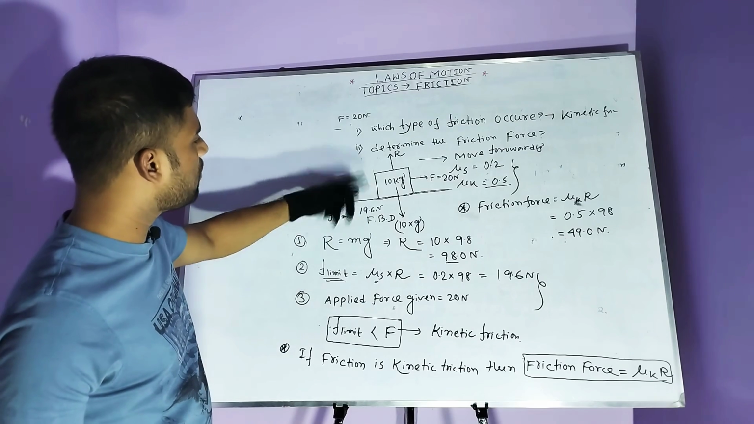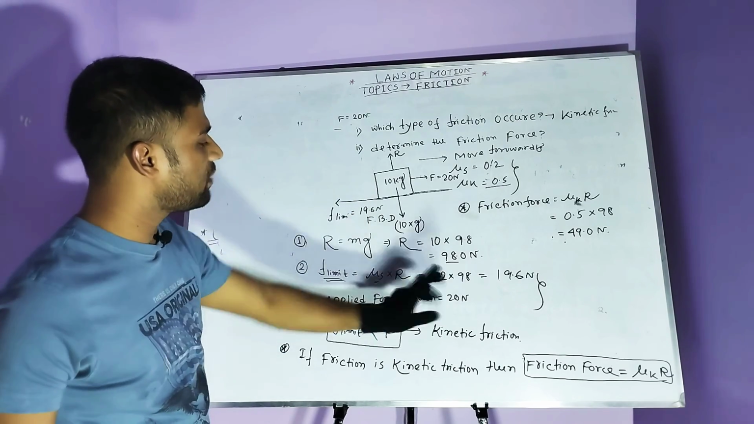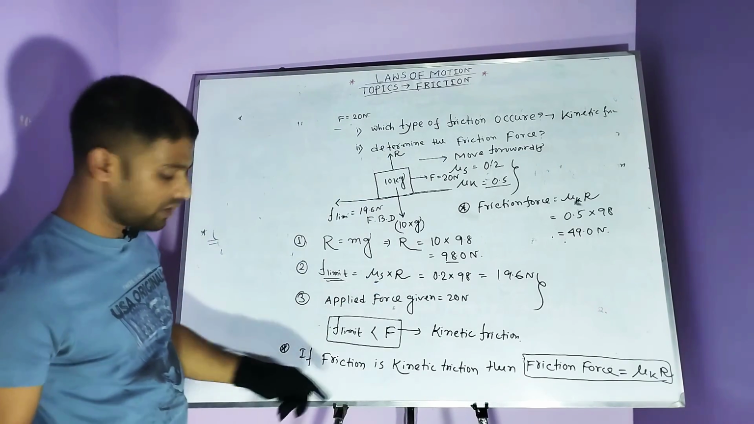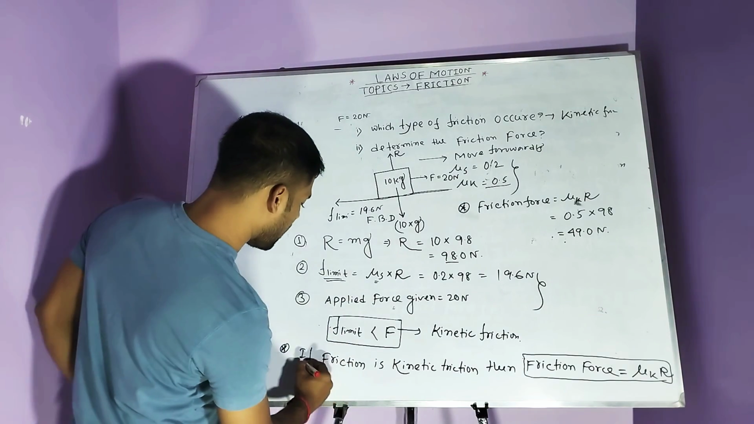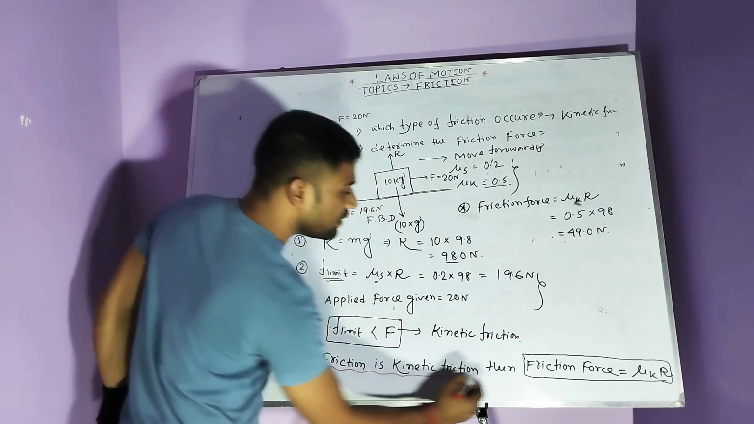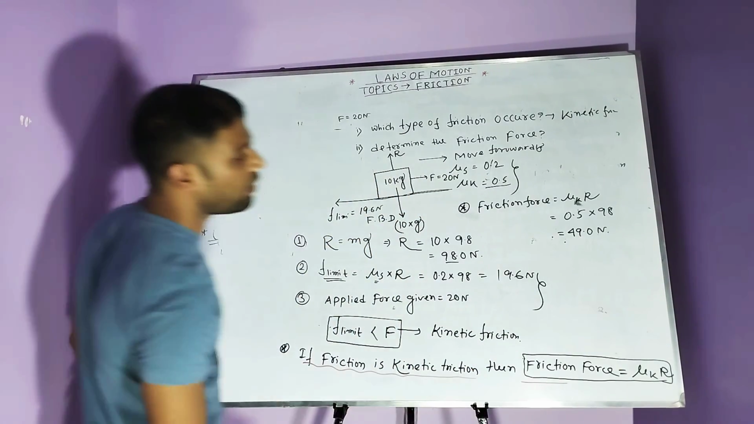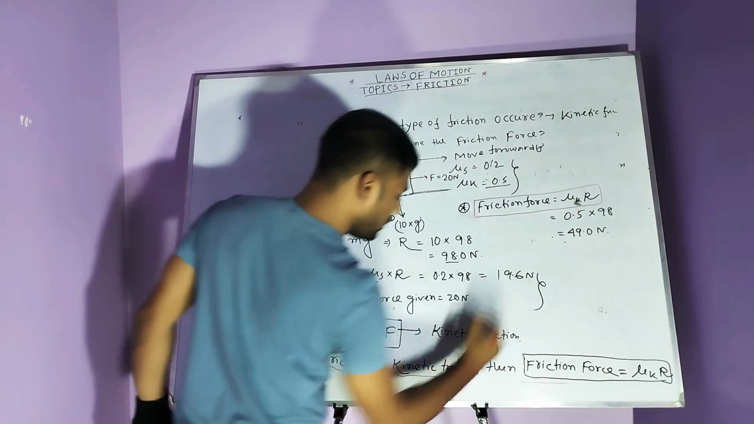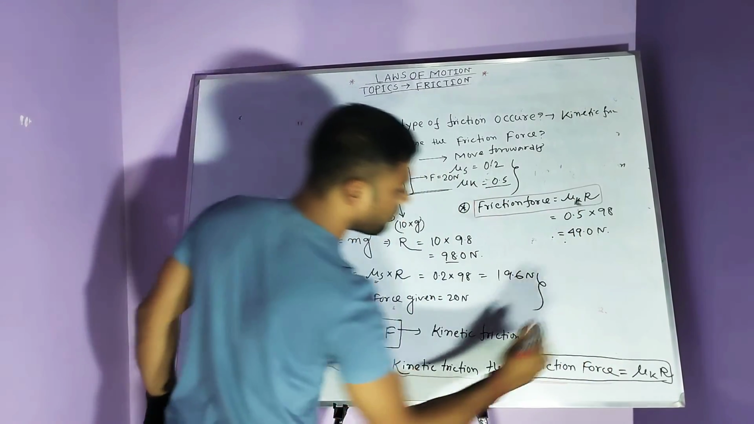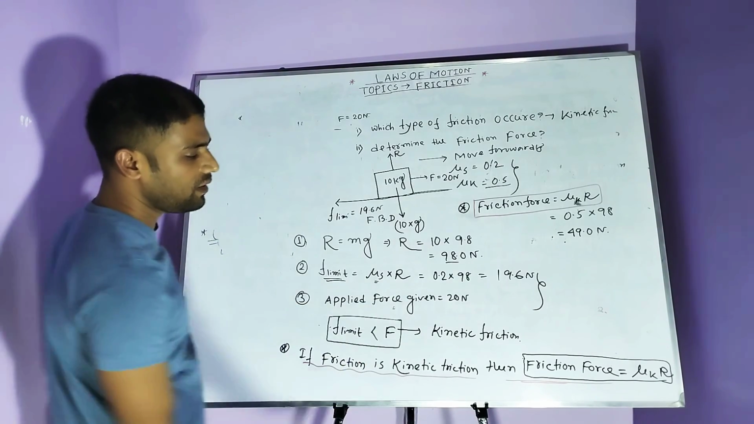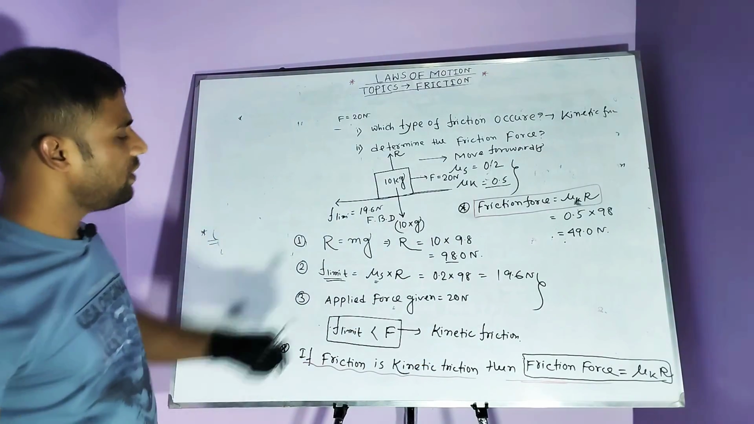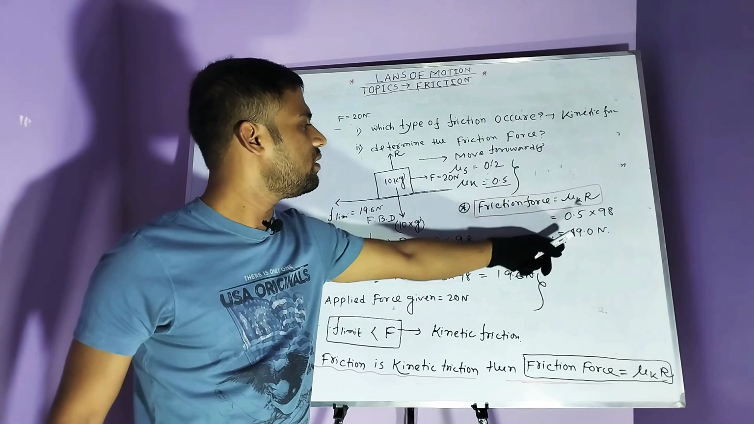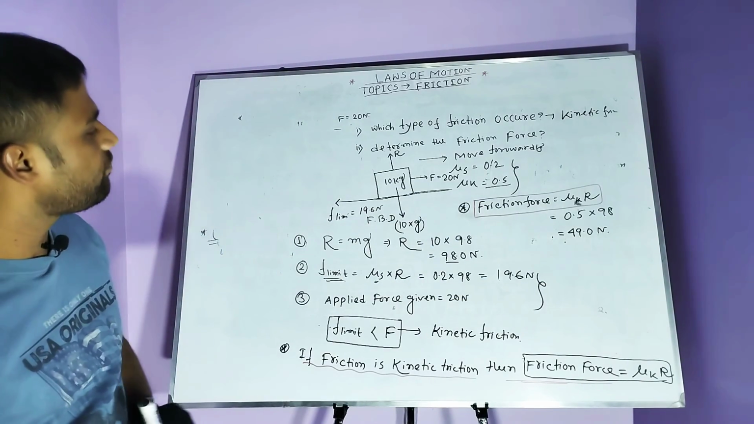So which type of friction can occur in this case? Kinetic friction. Then the second question is to determine the friction force. This is the formula. If the type of friction is kinetic friction, then the friction force formula is mu k into R. This is very important for type of friction and their friction force. Mu k value is also given. You can put in the numbers, and the friction force is 49 Newton in this case.